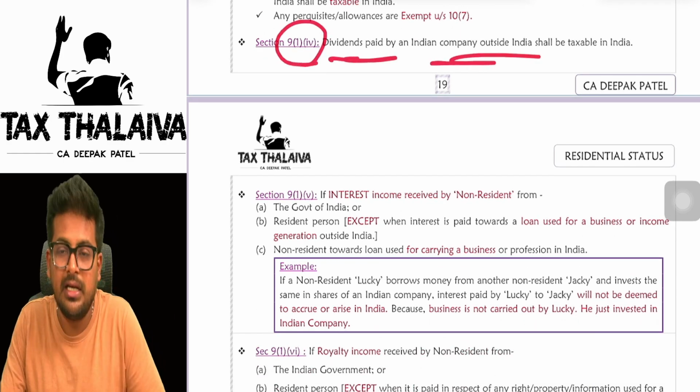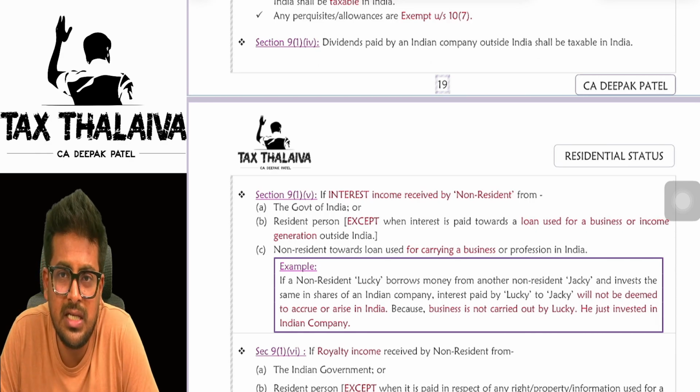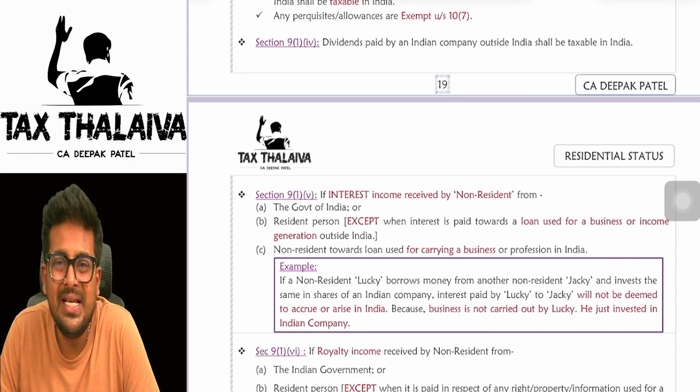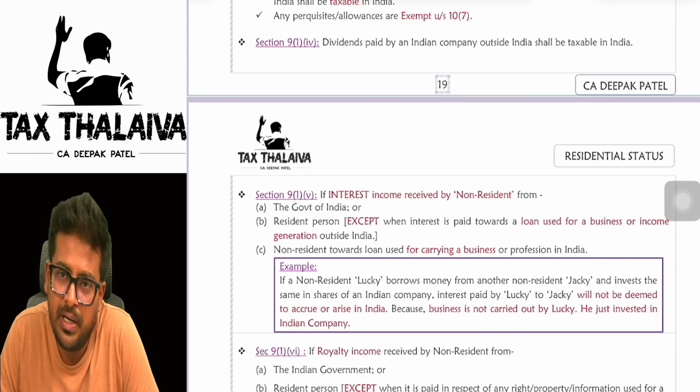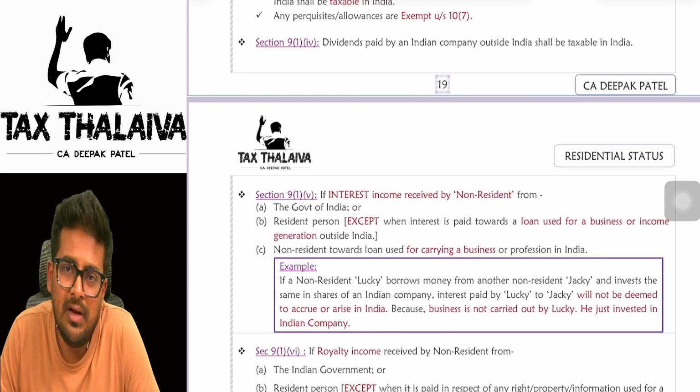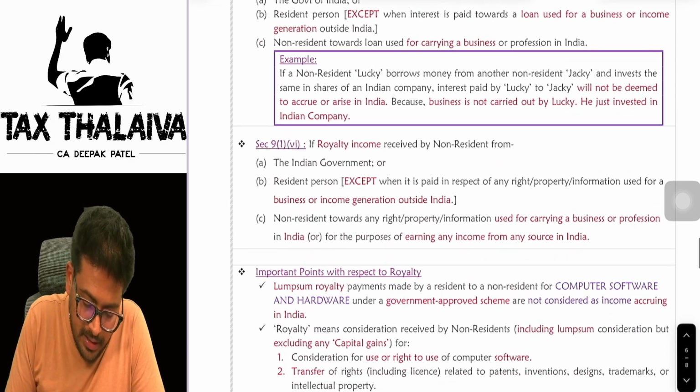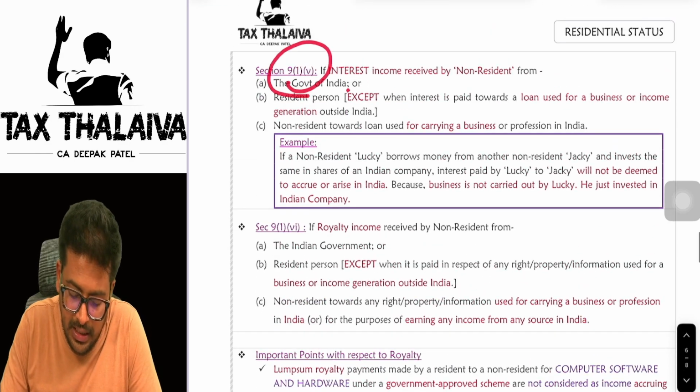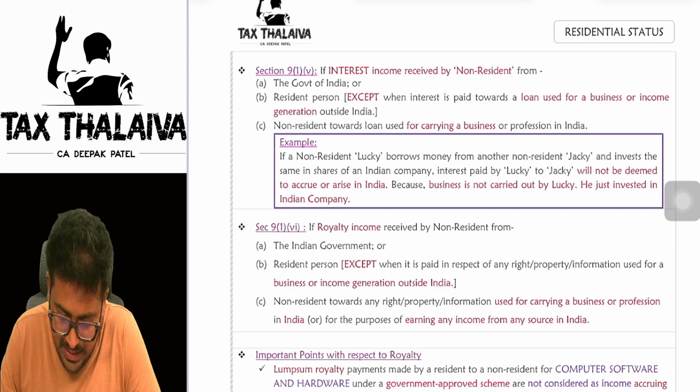914: dividends from an Indian company outside India. Let's say, for example, there is a non-resident who is holding shares of Reliance, an Indian company. If any dividend is received by that non-resident, it will be taxed in India. 915: interest income received by non-resident.